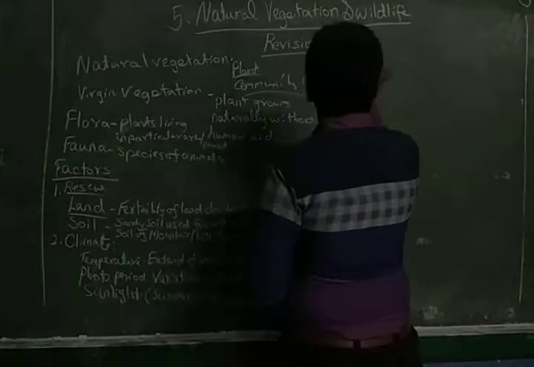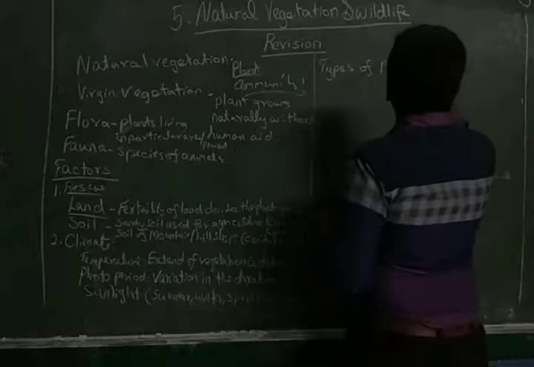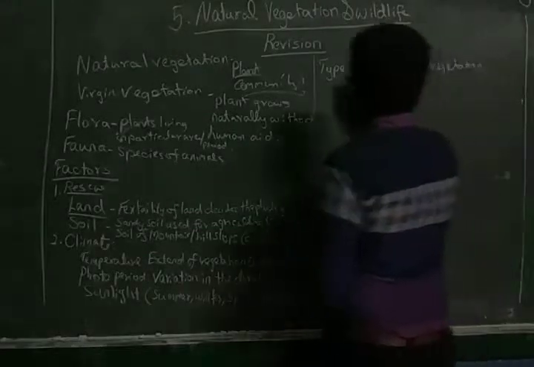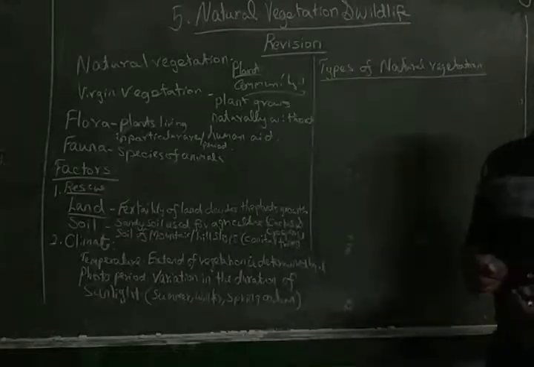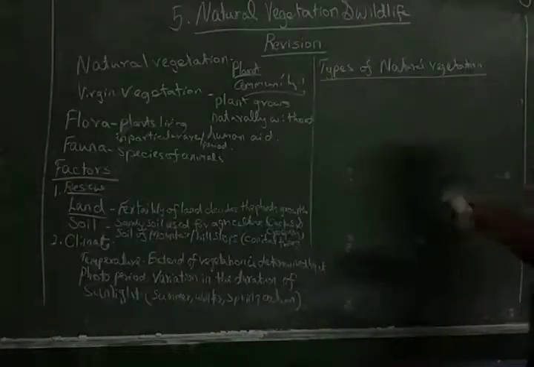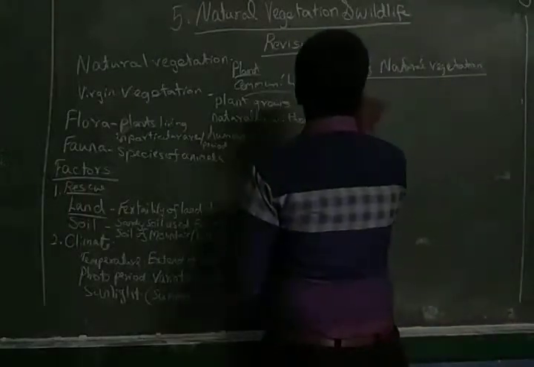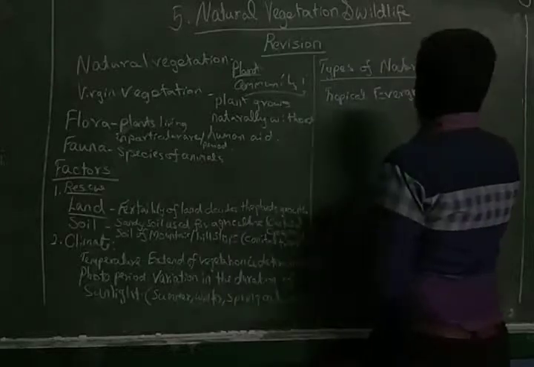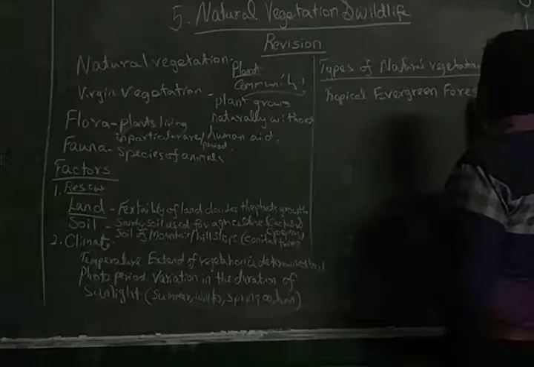Now the main thing we are going to see is types of natural vegetation. These types of natural vegetation can be seen in different types of forest. So the first one is tropical evergreen forest. Tropical evergreen forest.